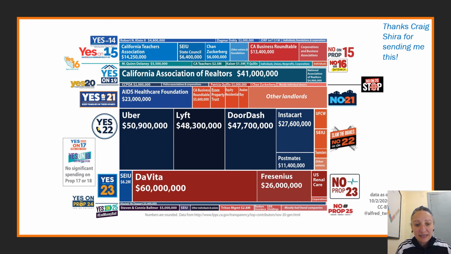Okay, let's take a look at Prop 22. Who's raised money for Prop 22? No surprise here. Uber, Lyft, DoorDash, Instacart, Postmates, right? Raising a tremendous amount of money in support of Prop 22. Who's against it? Labor unions, and they've raised a lot less money for it. So take a look at this slide. Go on ahead and pause this video and you guys can take a look at who is supporting and putting money behind these initiatives and who's opposing them and putting their money behind opposing these ballot initiatives.